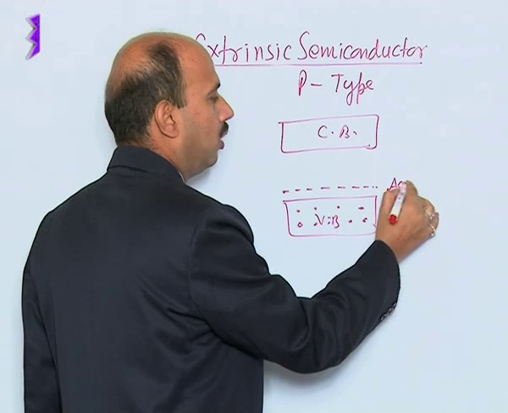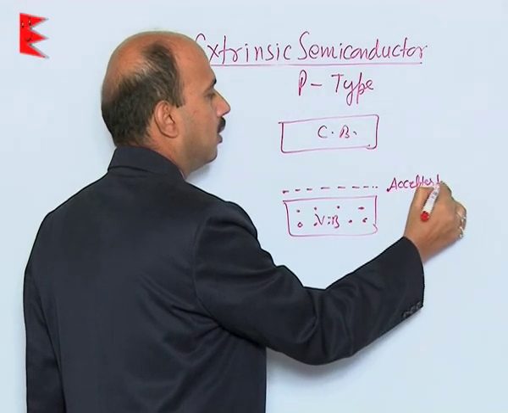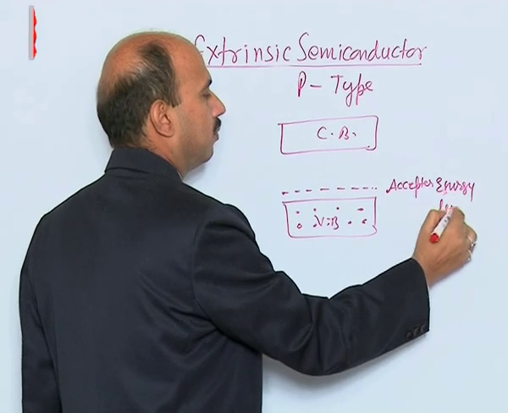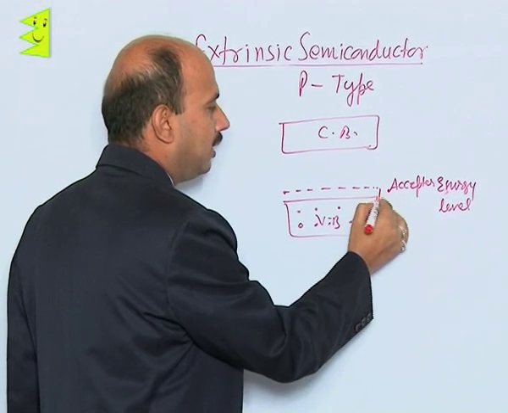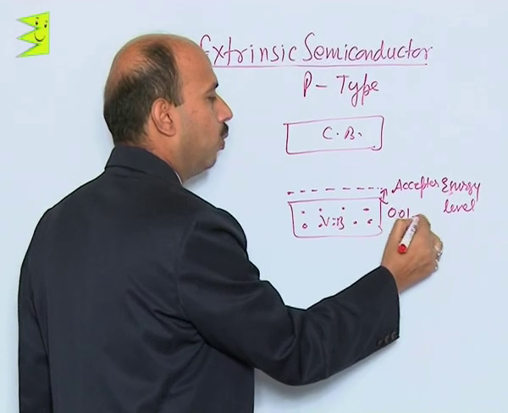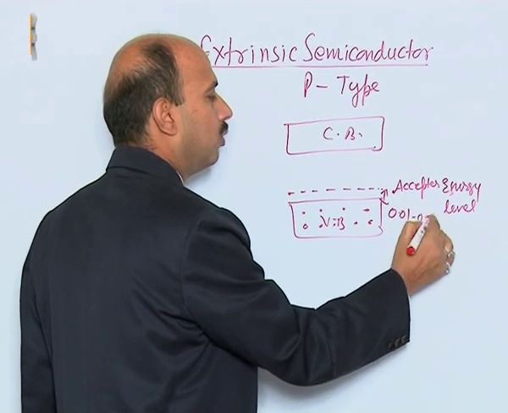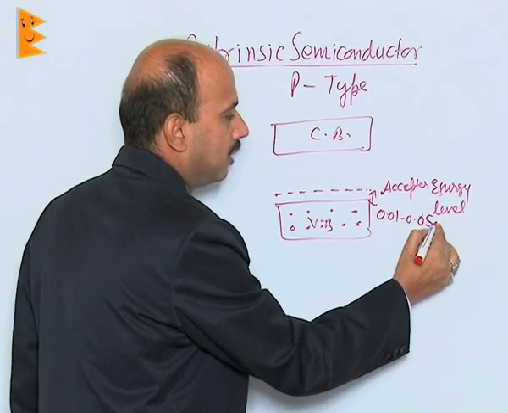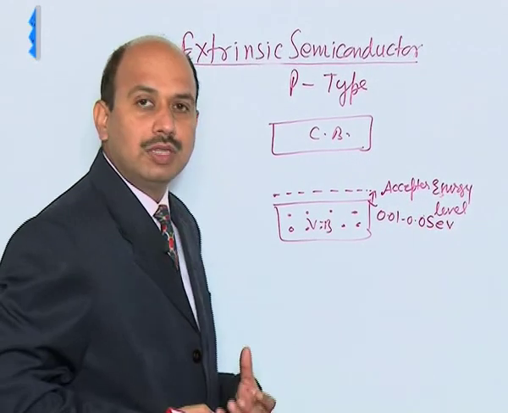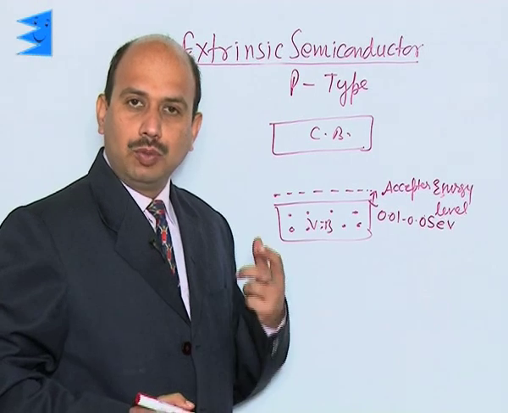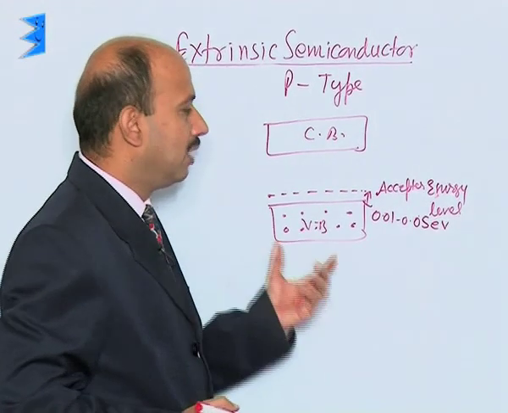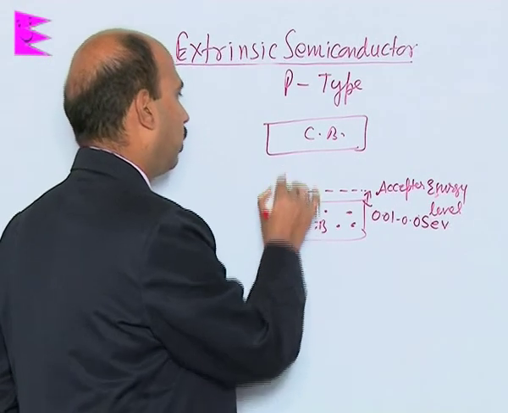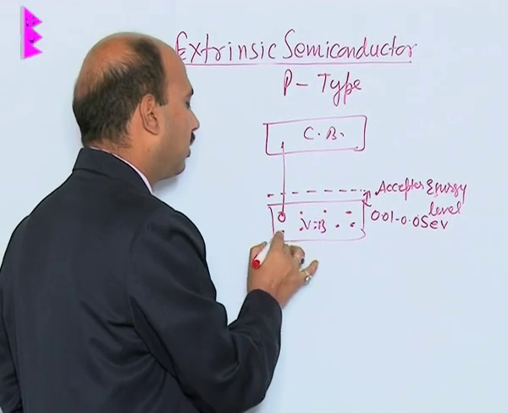This is called the acceptor energy level. This energy gap is 0.01 to 0.05 electron volt. When you give energy or add trivalent impurities, electrons from the valence band can easily jump to this acceptor energy level, and holes are created.